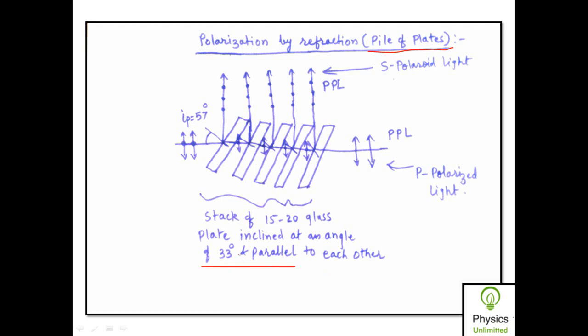So when they are inclined at 33 degrees, then with this as a normal, the angle of incidence will be equal to 57 degrees, which is the polarizing angle in case of glass.